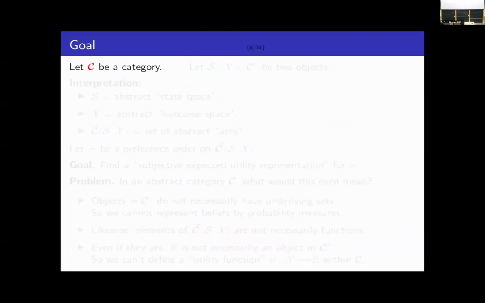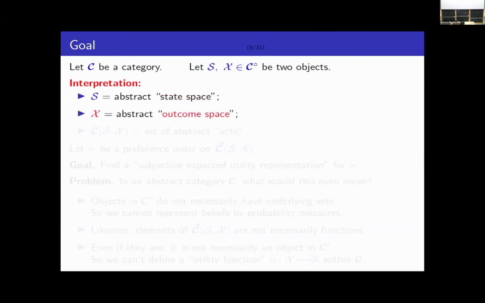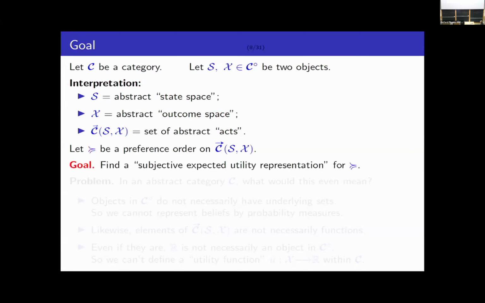So suppose that C is some category and let S and X be two objects in this category, okay? So the interpretation here, as the notation suggests, is that S is supposed to be an abstract state space, and X is supposed to be an abstract outcome space. And therefore, the set of morphisms from S into X are supposed to be a set of abstract acts, like in the Savage setting, right? And we suppose that the agent has a preference order on this collection of abstract acts. And now our goal is to find something like a subjective expected utility representation for this preference order.